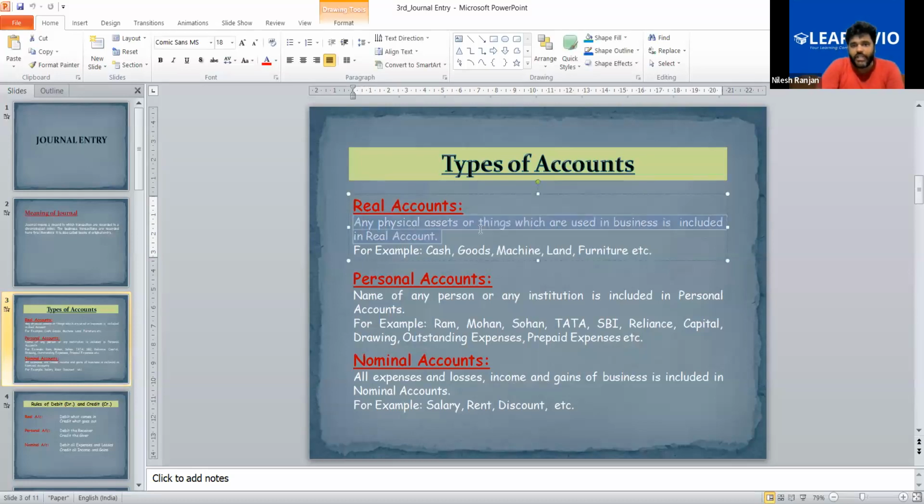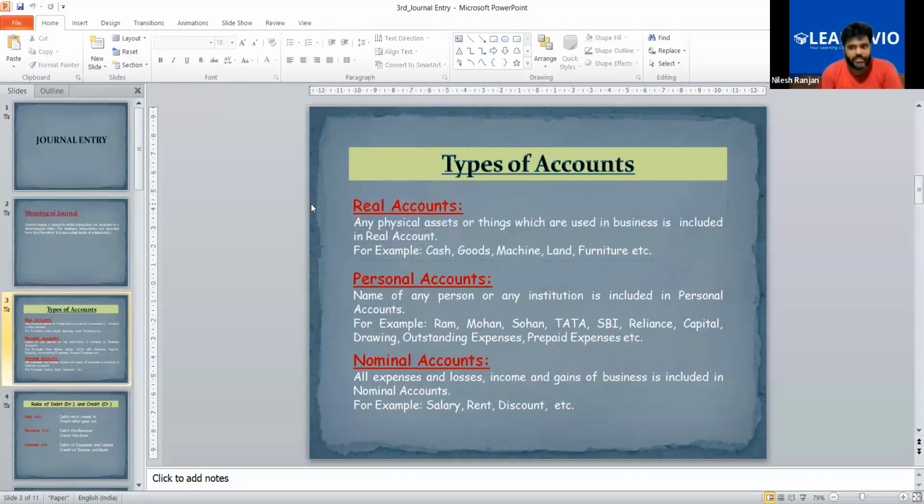After that, real account. Any physical assets or things which are used in business are included in real account. Any item that you see in business, that you use in business, is called a real account. So I have written here cash, goods, machine, land, furniture. All these things are real account.